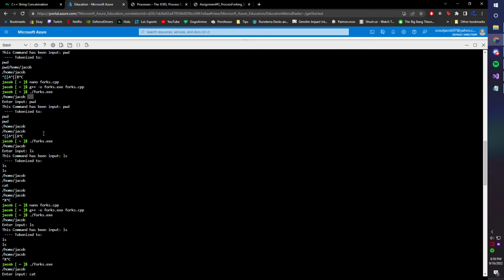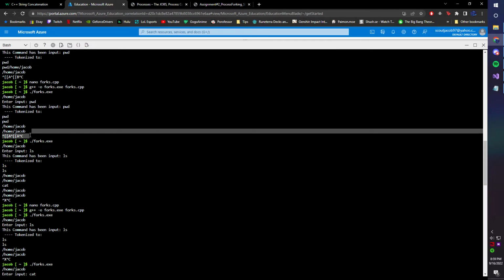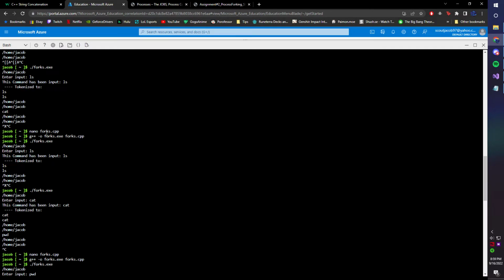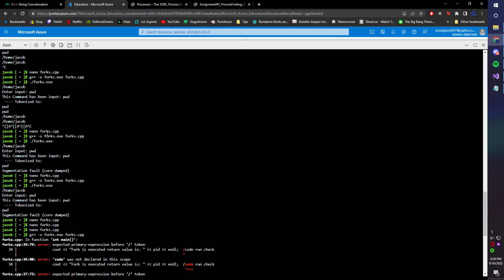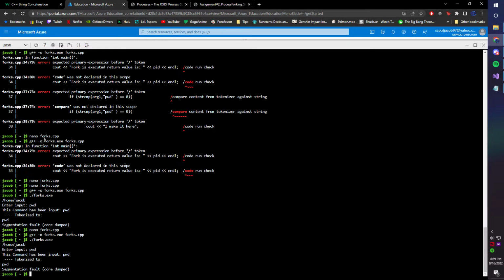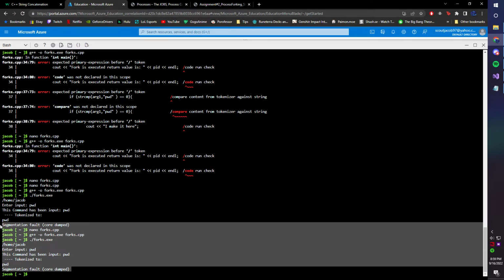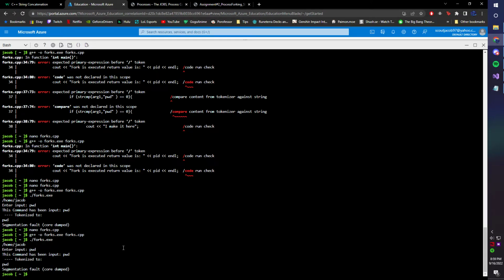Every time it would just go ahead and repeat itself, and I couldn't understand why. And then I tried doing it again, but then I started getting these segmentation faults, and I've honestly just been having a hard time using C++, and this was all that I have to turn in.